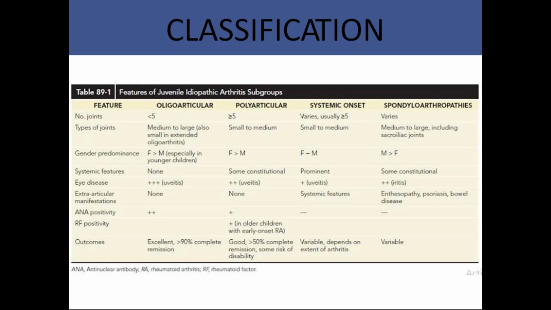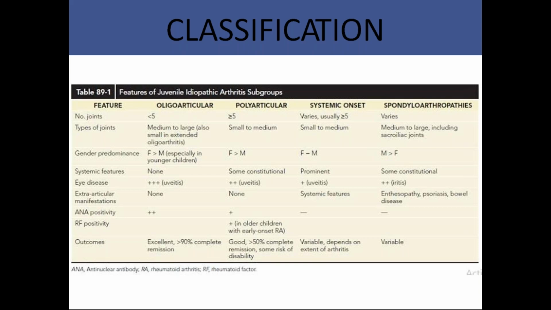So just briefly, I need to tell you oligoarticular outcome will be excellent, with more than 90% complete remission. Polyarticular is okay, good, more than 50% complete remission. Some risk of disability will be there. Systemic onset depends upon the extent of arthritis involved. Spondyloarthropathies, the outcomes are variable, we cannot predict.